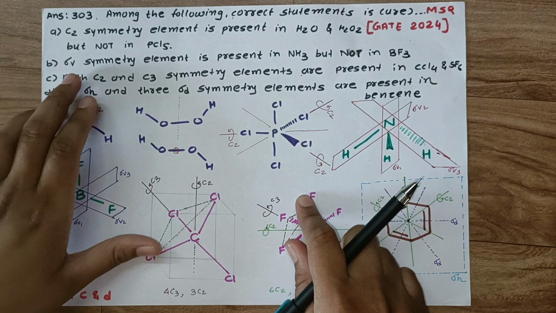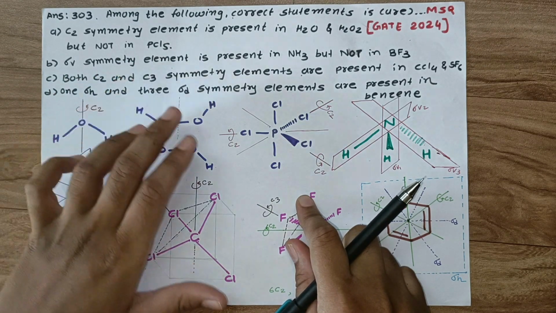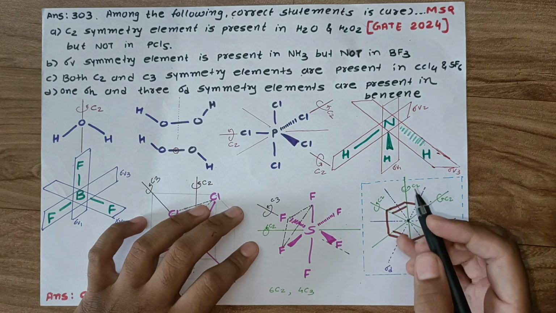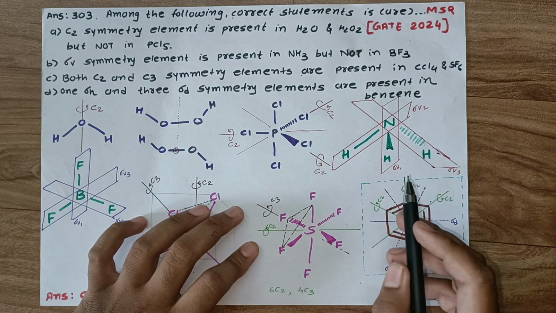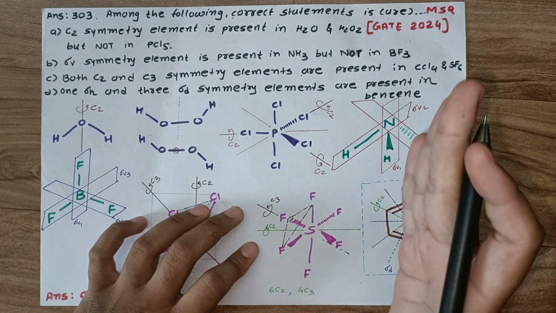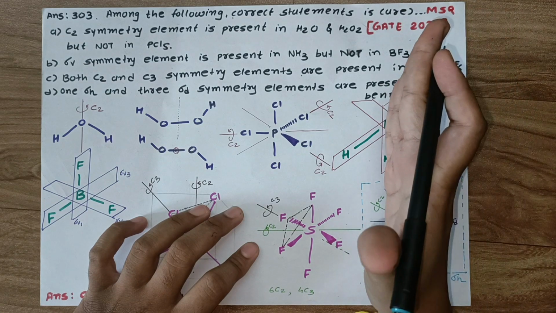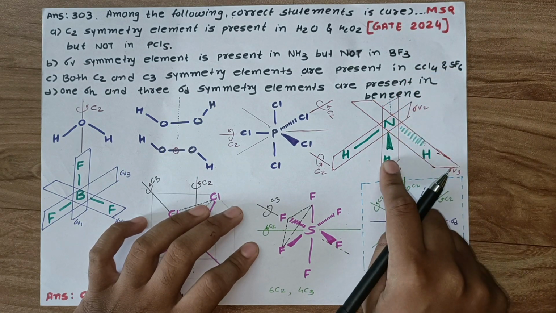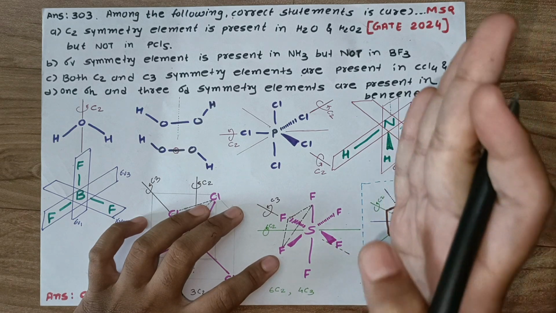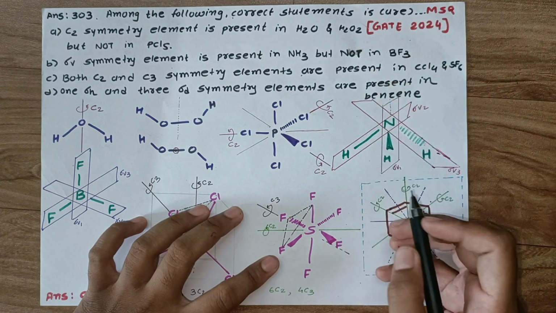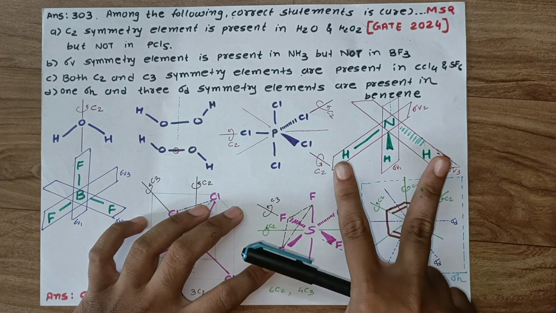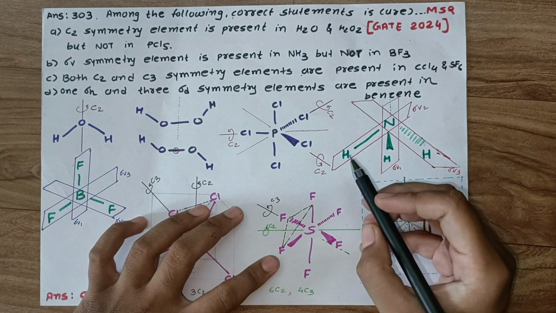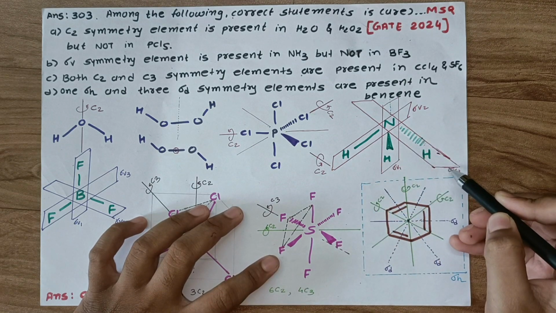Now for the second, sigma V symmetry element is present in NH3 but not in BF3. So in NH3 there are 3 sigma V planes. First this: if we pass this plane, this is our C3 axis which is the principal axis for NH3, and if we pass this plane through the principal axis, which is sigma V, then these two hydrogens replace their position. It is this sigma V2 and this sigma V3.